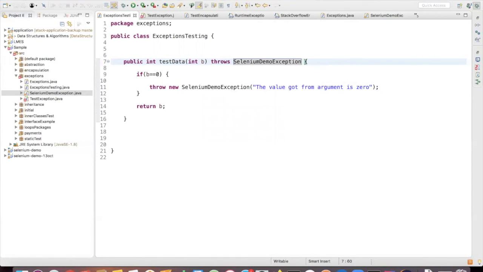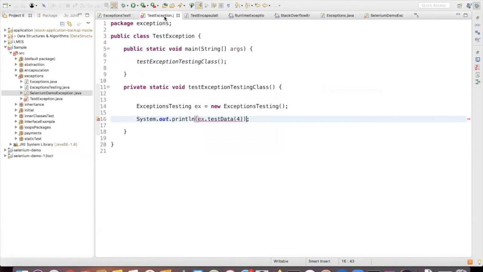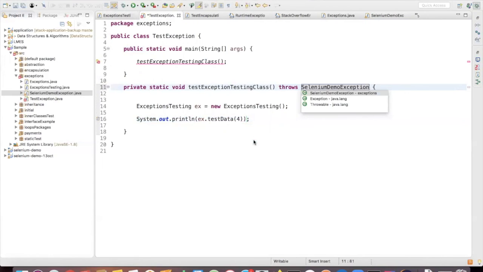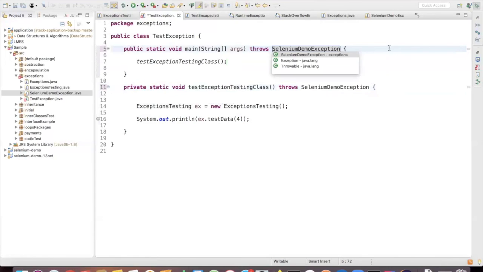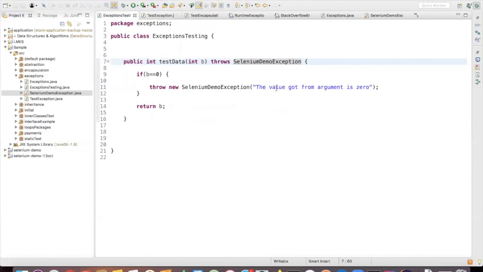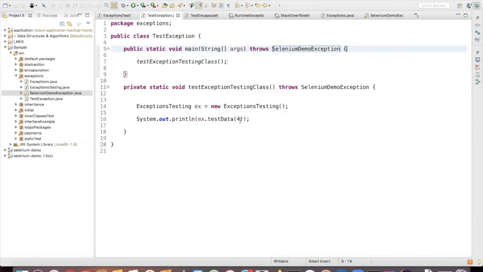I'll test this. Once you have declared your own exception, it is explicitly asking us to throw the exception. We'll come to this a little later, but understand that this is also possible. We have to throw this exception in whatever method call is happening. We'll try to run this program. If it is 0, it will throw Selenium demo exception, so we'll try to make this 0 and run it.